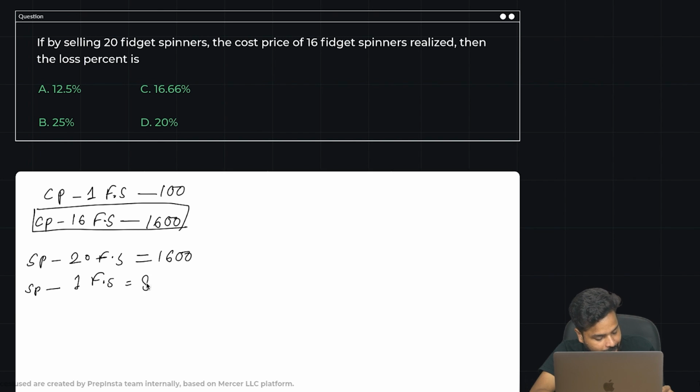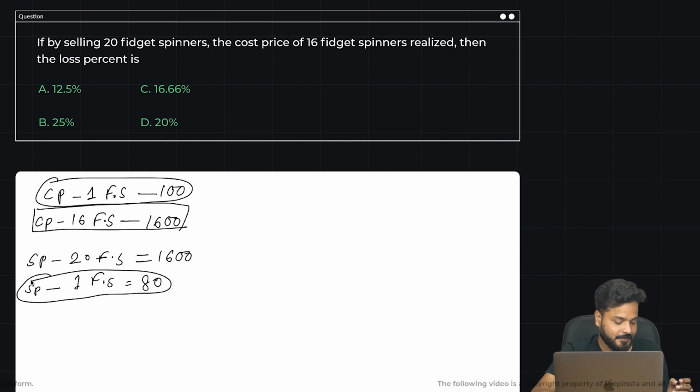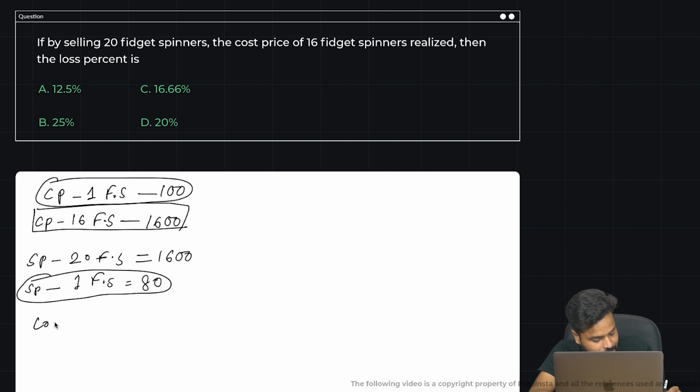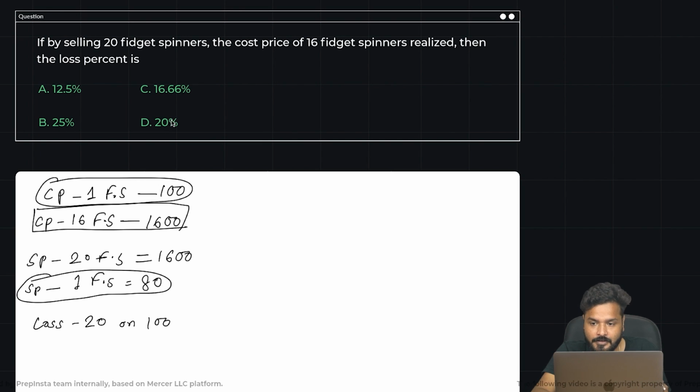1600 divided by 20 gives me 80. Cost price of one fidget spinner is 100. Selling price of one fidget spinner is 80. So what is the loss, guys? 20. 20 on, what is the cost price? 100. So what is the loss percentage? It's nothing but 20%. The correct option would be option number D.